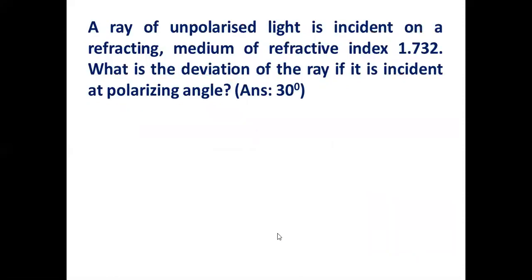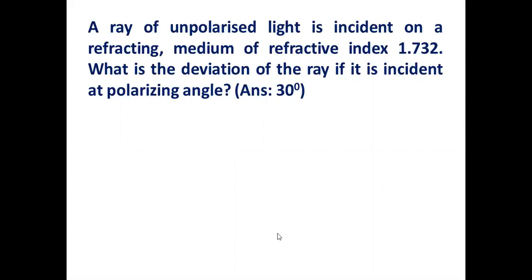Okay. One more problem. Last one. Please bear with me. And here we will stop wave optics. A ray of unpolarized light is incident on a refracting medium of refractive index 1.732. So we are making an unpolarized light incident on a medium of refractive index 1.732. What is the deviation of the ray if it is incident at the polarizing angle? What may be the deviation?